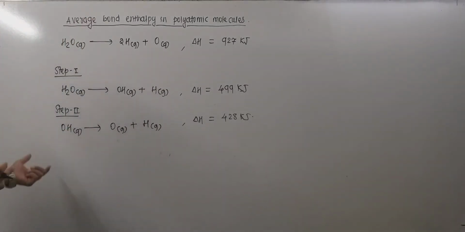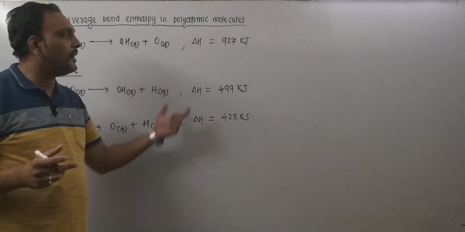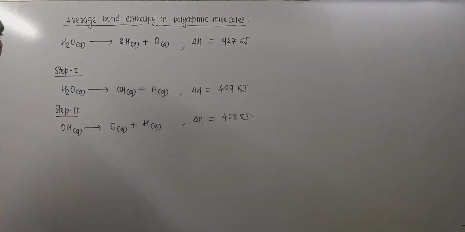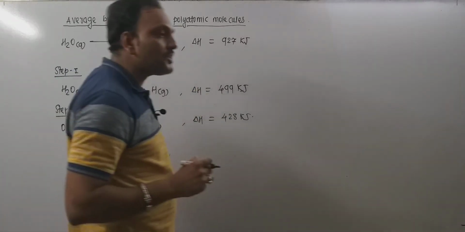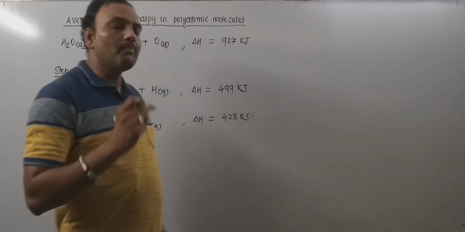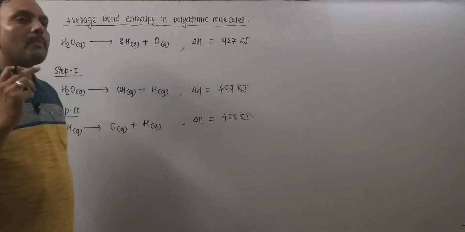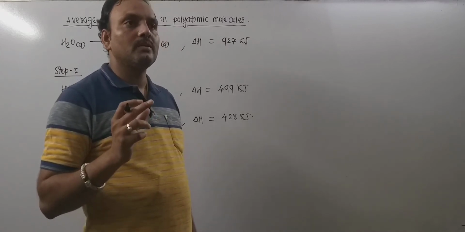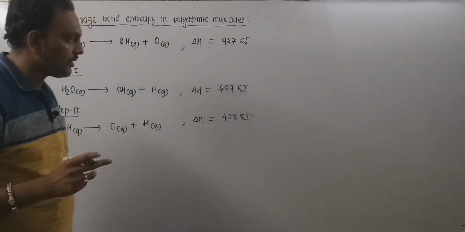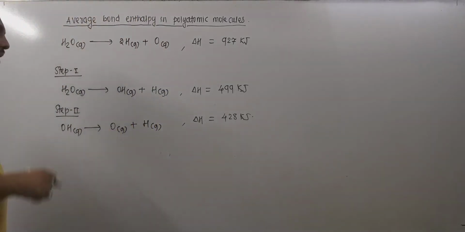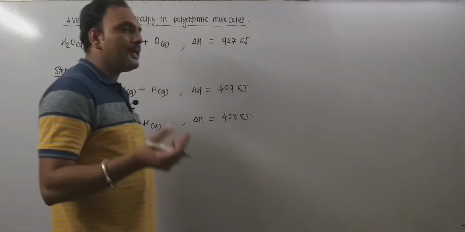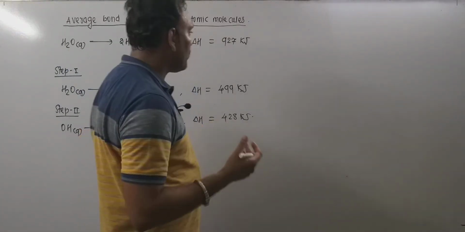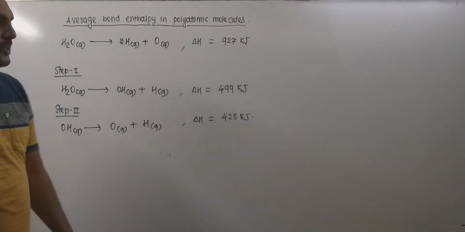Now the question is, this is not double. The OH bond enthalpy is not double of this. What does it mean? It means that in a polyatomic molecule, the amount of energy required to break a particular bond is different for sure.